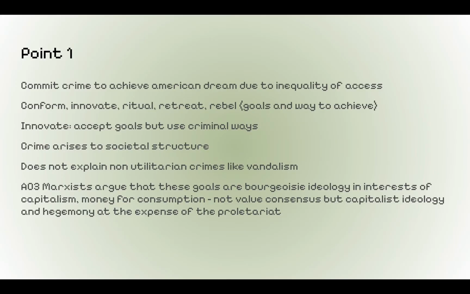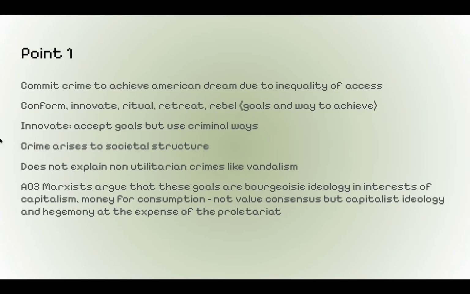But for point 1, I would say that the working class commit crime to achieve the American dream, which is the item, due to inequality of access to legitimate structures or to a career or whatever you want to write. So Merton and his strain theory have a few types of these people: conformists, innovators, ritualists, retreatists, and rebels. And these people differ based on their goals and means to achieve. For example, conformists, they have legitimate goals set by society, and they do it by legitimate means. However, innovative people, they have the same shared goals, but they may find alternative ways to achieve it, which may be illicit.